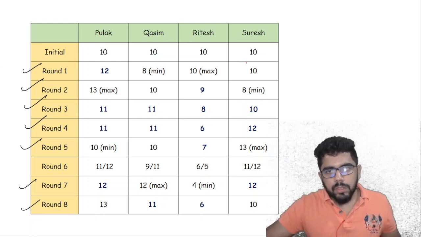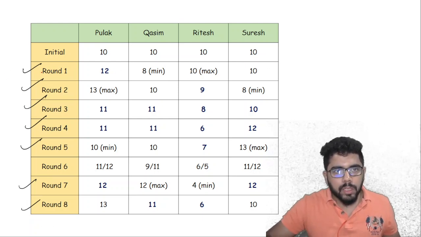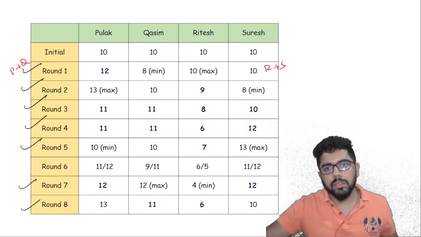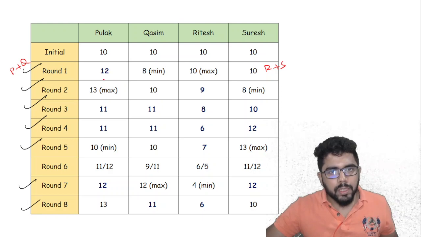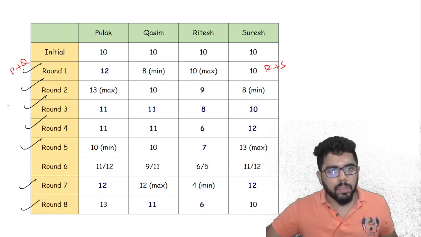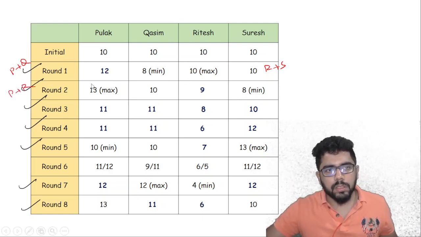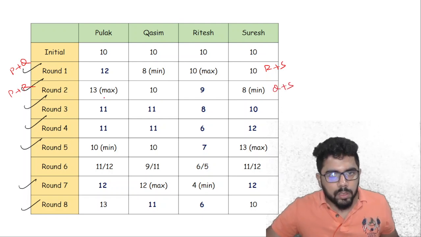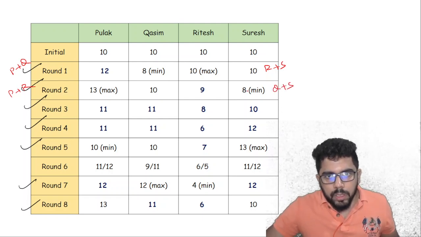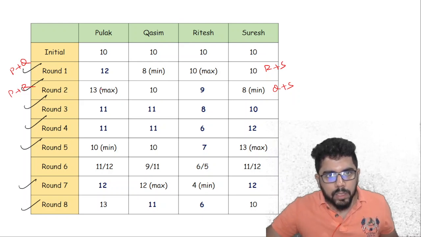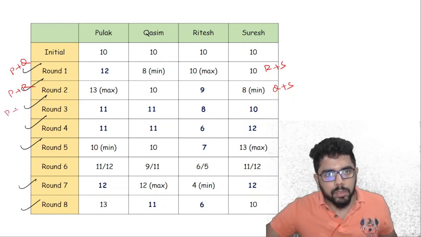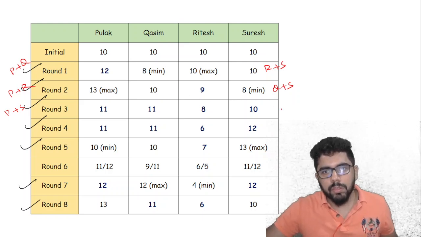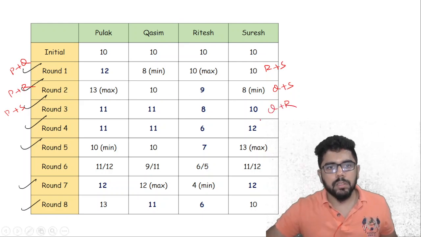So round 1 pairing was Pulak and Kasim, and here Ritesh and Suresh. Then Pulak increases by 1, Ritesh decreases by 1. So Pulak plus Ritesh and Kasim plus Suresh. Then you see the increase of 2 and decrease of 2. So Pulak plus Suresh, and decrease 1, increase 1. So Kasim plus Ritesh.